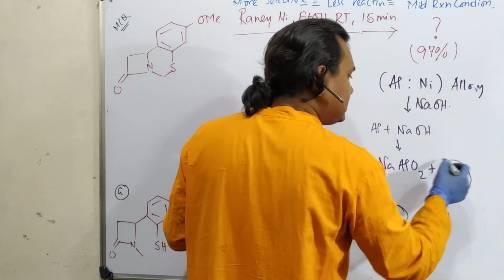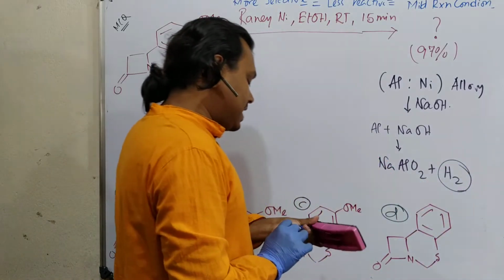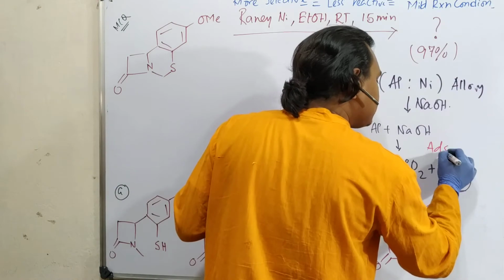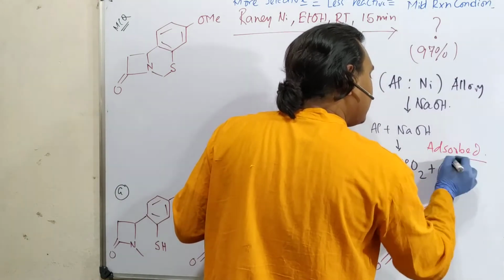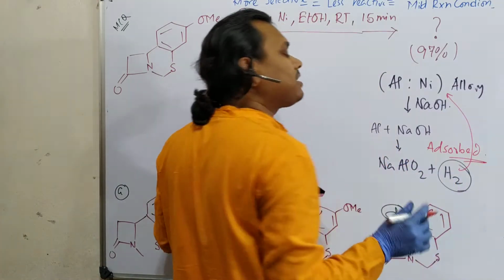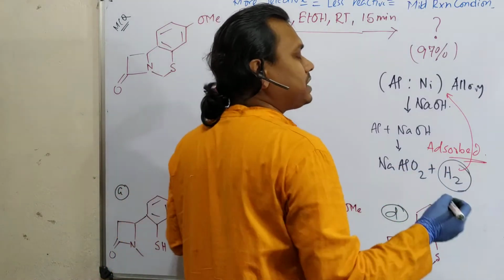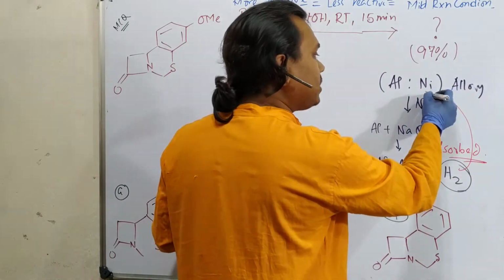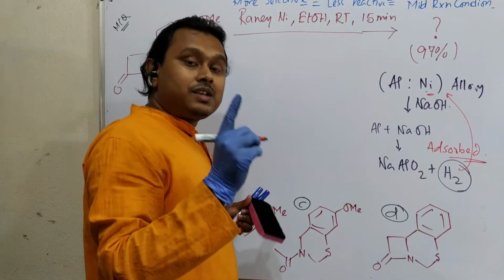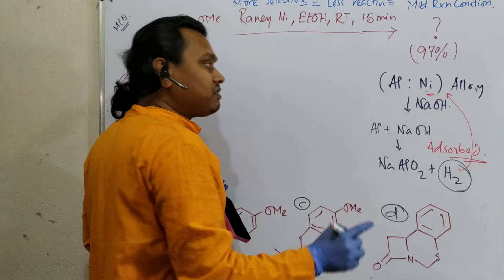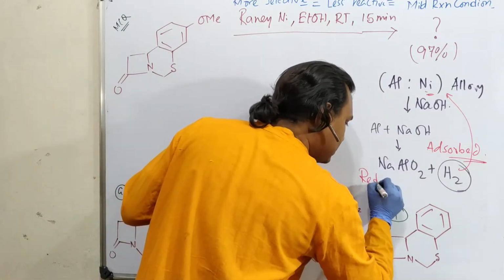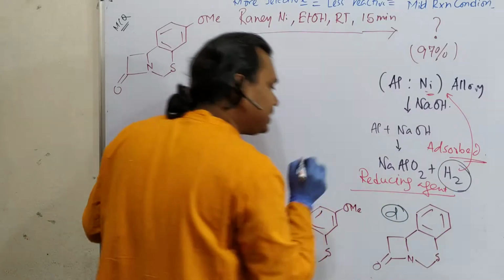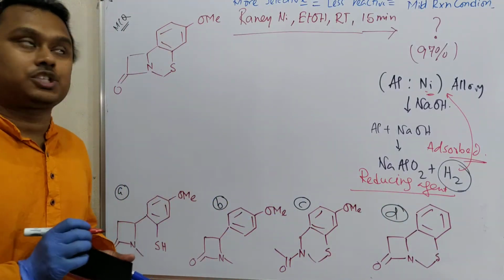And this hydrogen is actually, better to say, it gets adsorbed on nickel. And by the way, there is some nickel hydrogen interaction, so some hydrogen may be present as NiH type of molecule. Okay, so this is actually a highly porous, reactive and selective reducing agent. So this is the chemical property of the molecule. It's a reducing agent. Now the question is, at which place is reduction possible?